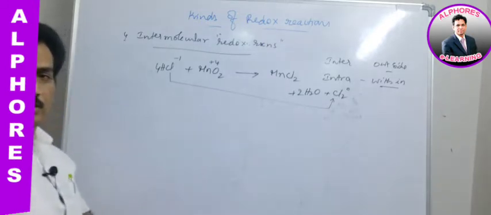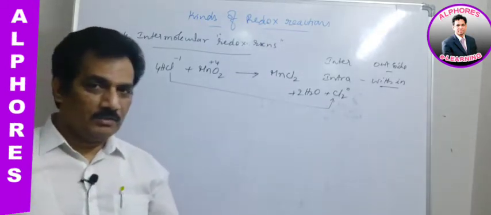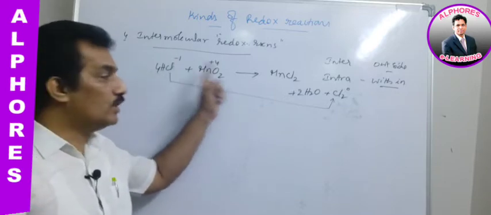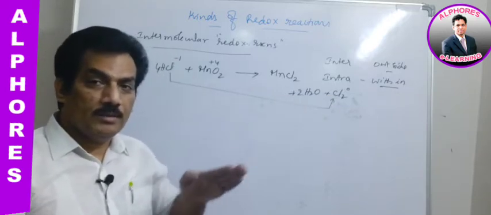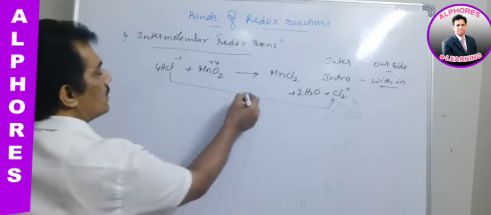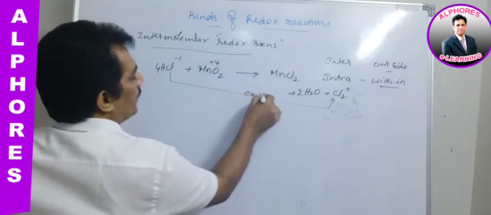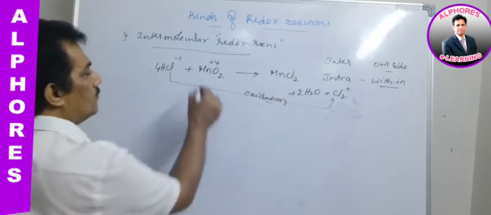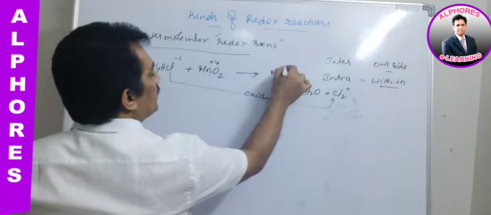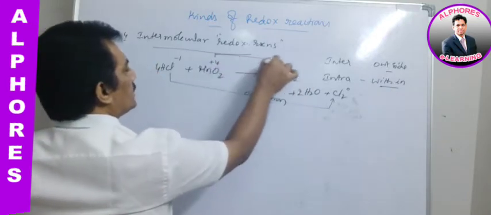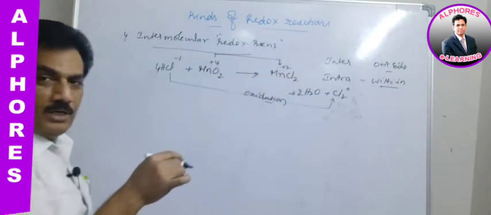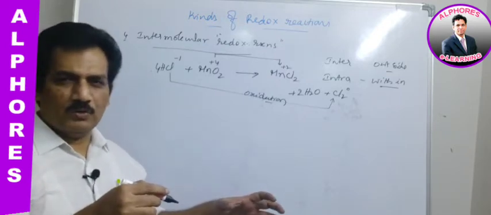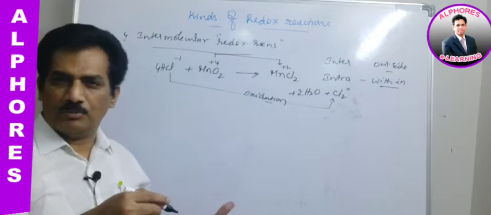How do we know that it is oxidation? Are you clear with that one? Because the oxidation number increases from -1 to 0. The oxidation number is increasing, hence it is oxidation. Clear? And now manganese, here +4, but here it is +2, and thereby, when the oxidation number is decreasing, it is reduction. Already we are familiar with these two words from the beginning of the chapter.